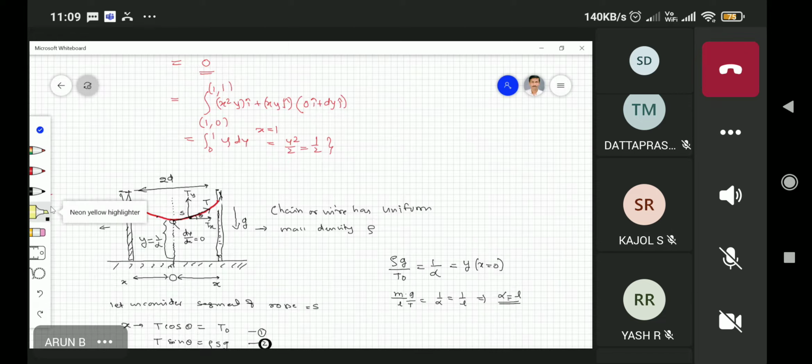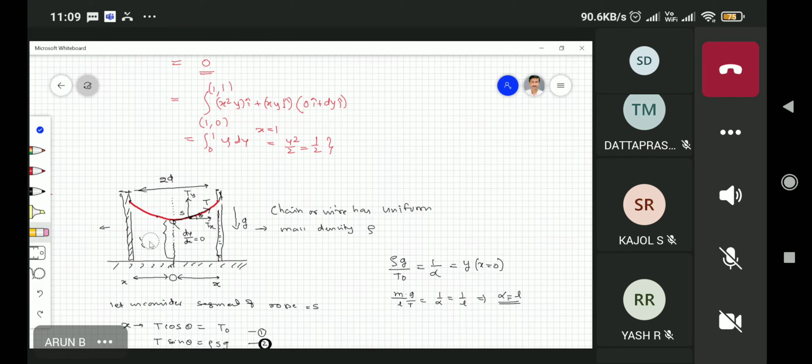Did you understand, or is anything required in this case? See, it is a symmetric problem. This is a symmetric chain, and then you are putting y here. Oh, sorry, it is not 1 by x.